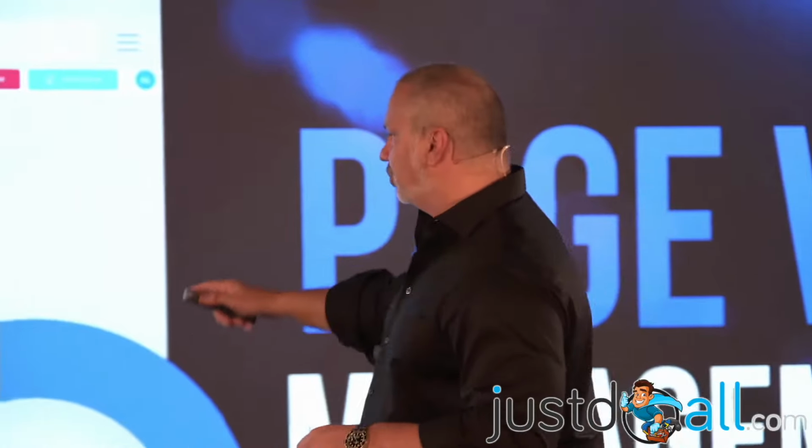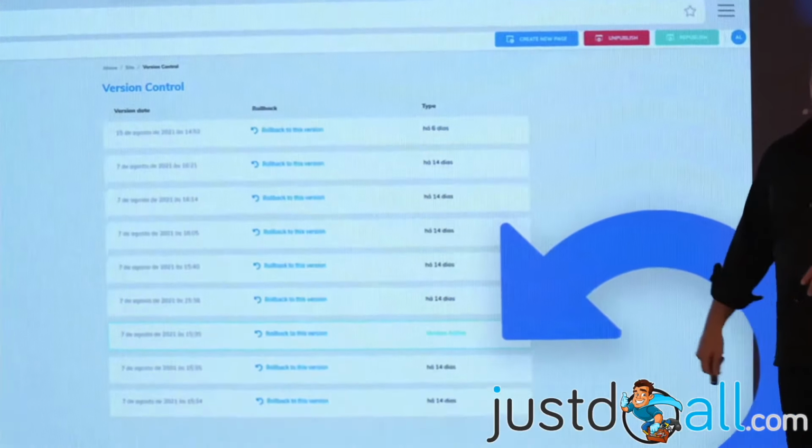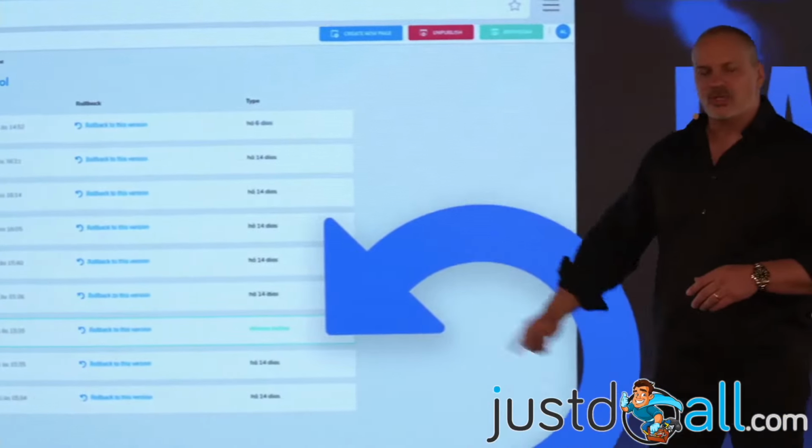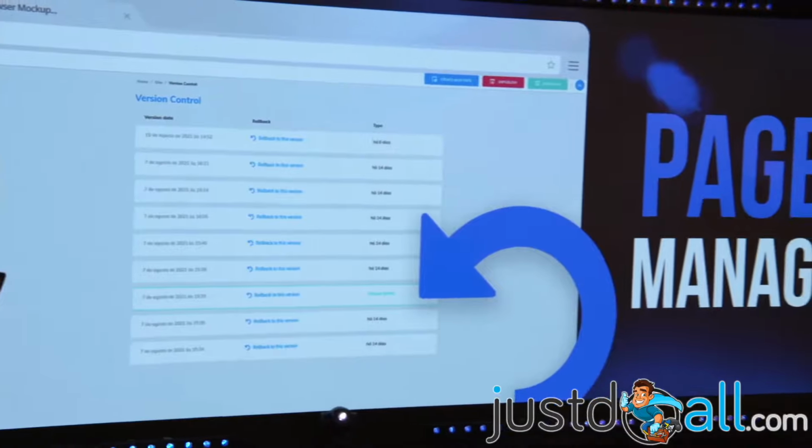Now you can go to the page versions, and you can bring back the first version of your website. This system is going to save up to 90 versions of every single page that you have on your websites, which is amazing, right? All right.